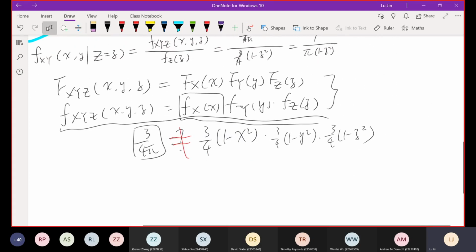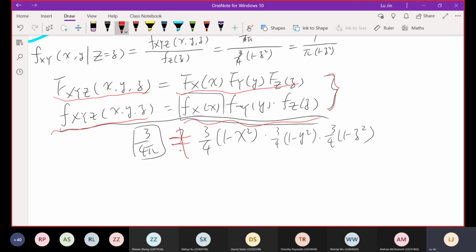Regarding part D here, I just quickly repeat again. For x and y or z or whatever, if you have multiple random variables and you want to judge if these random variables are independent or not, we just need to use these two formulas. If these random variables or groups of random variables are independent of each other, the joint CDF or joint PDF must equal the product of the marginal CDFs or marginal PDFs of the individual random variables. This is the equation we introduced in lectures.